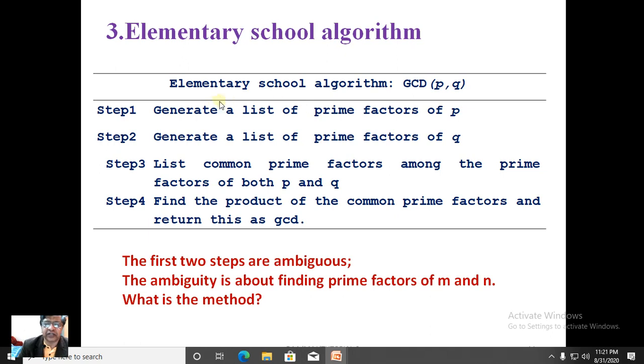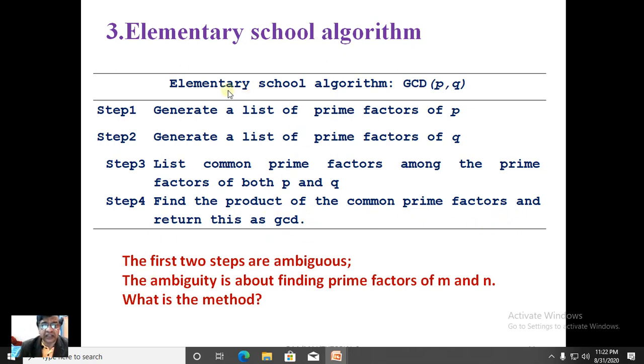It goes like this: elementary school algorithm, GCD of P comma Q. Generate a list of prime factors of P. Once again, generate a list of prime factors of Q. List the common prime factors among the prime factors of both P and Q. P would have given you a set of prime factors, Q would have given you a set of prime factors. Among them, just list only the common prime factors. Find the product of the common prime factors and return this as GCD.